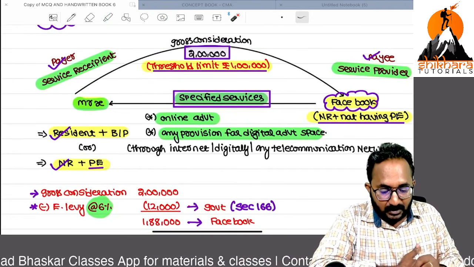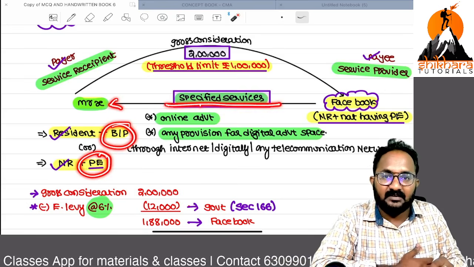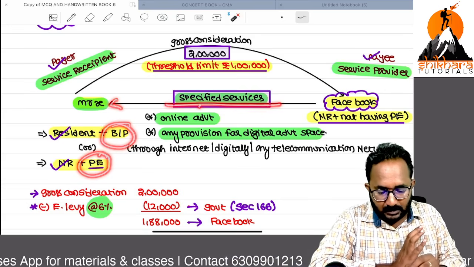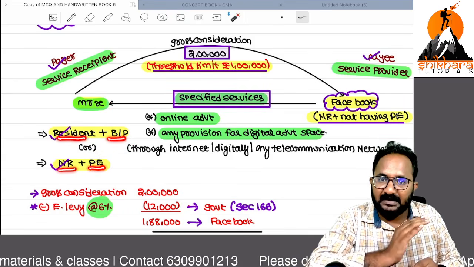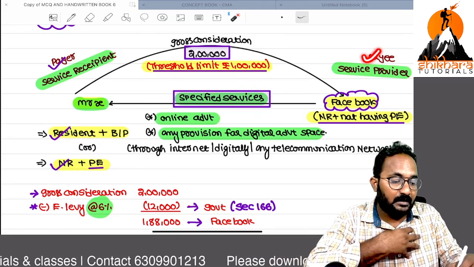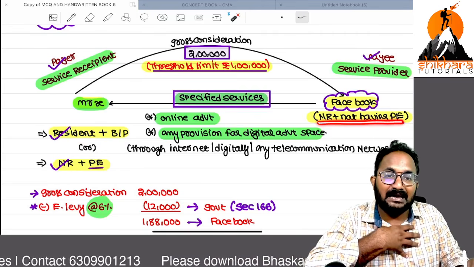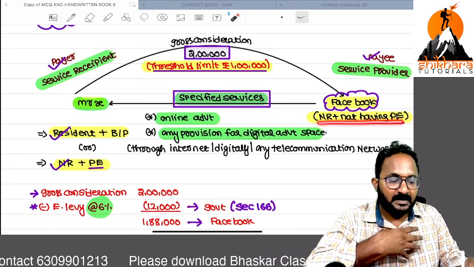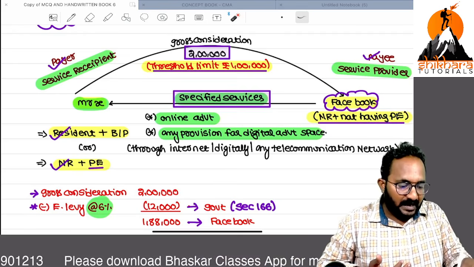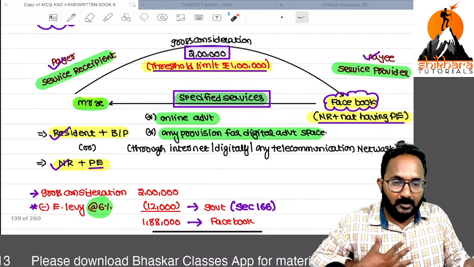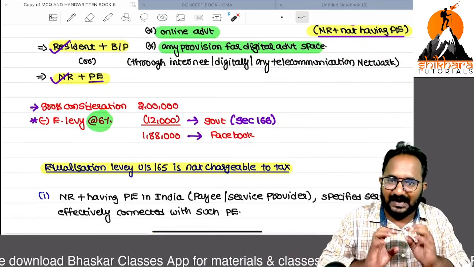And you have to remember, we need to receive the specified services in connection with business or profession only. Here the payer is a resident having business or profession, or a non-resident having a permanent establishment, but the service provider receiving the money is a non-resident not having any permanent establishment. If you have a permanent establishment, that is directly taxed in India. So with no permanent establishment, it escapes from tax. That's why we are deducting the equalization levy. That means we are deducting the tax.